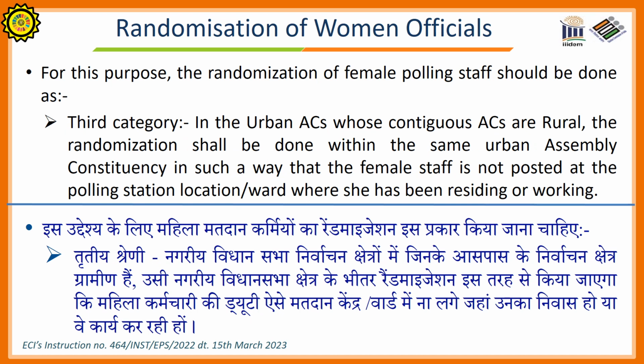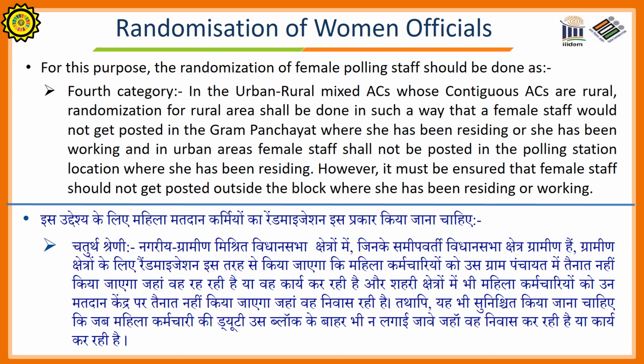Third category: in urban assembly constituencies whose contiguous assembly constituencies are rural, the randomization shall be done within the same urban assembly constituency in such a way that the female staff is not posted at the polling station location of the ward where she has been residing or working.